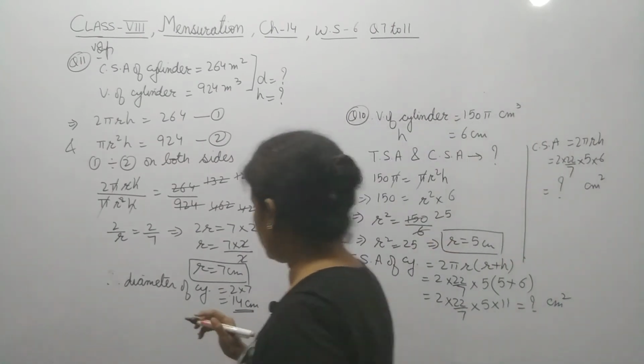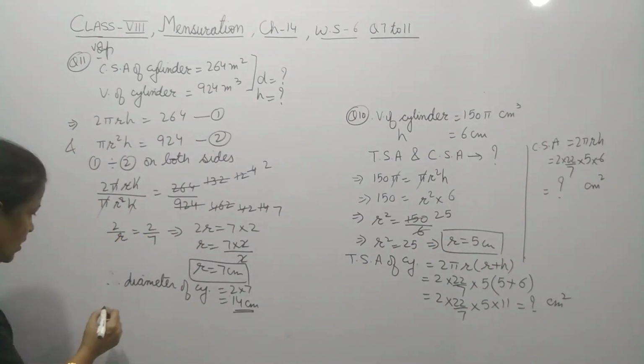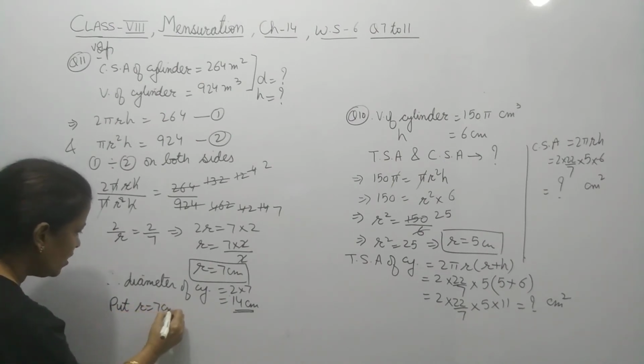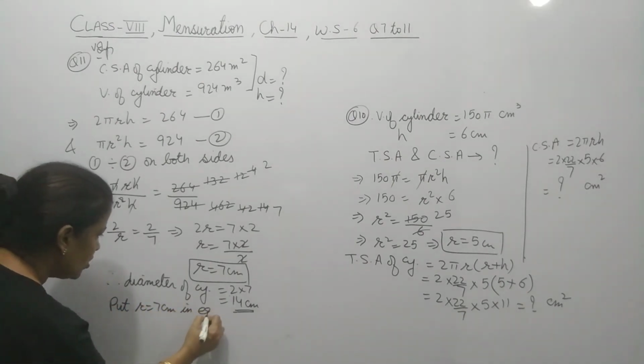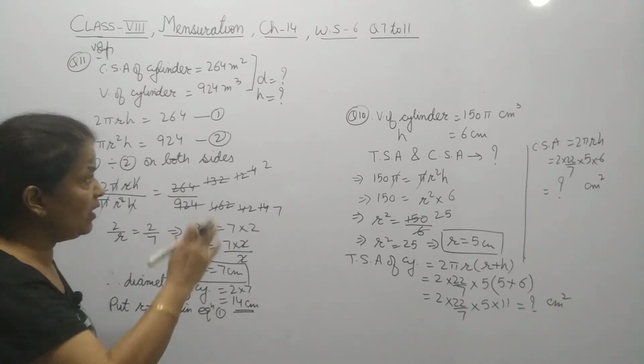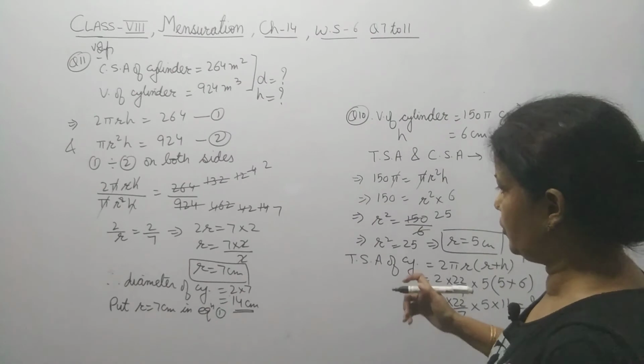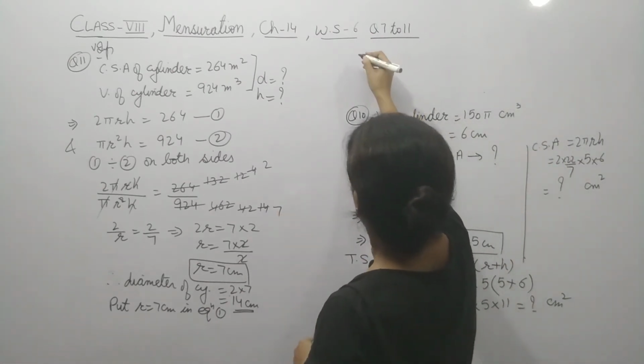So put r equals 7 centimeter in equation 1. In either of the equations you can put it. So if we put it in equation 1, let's see what we will get.